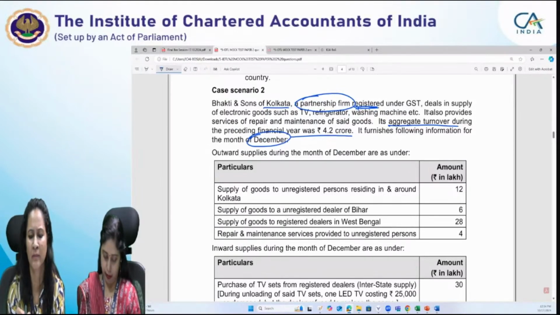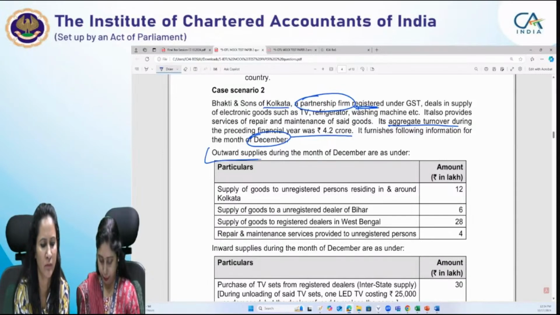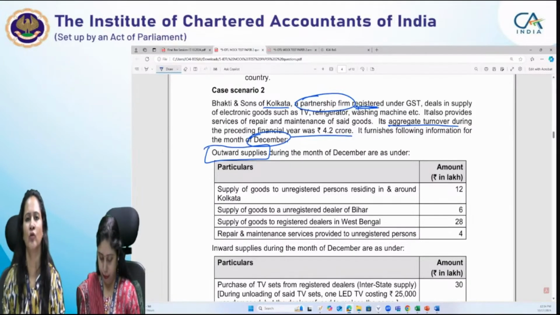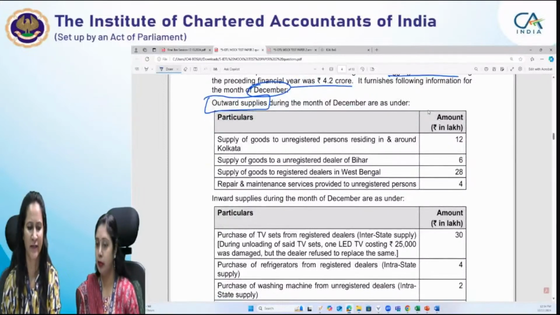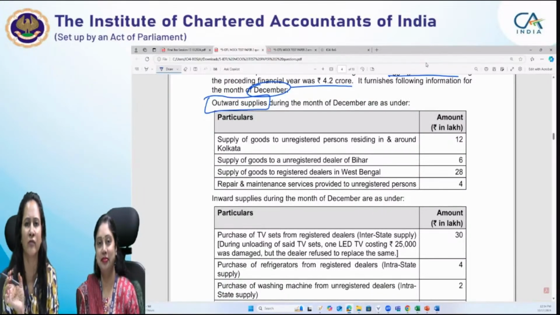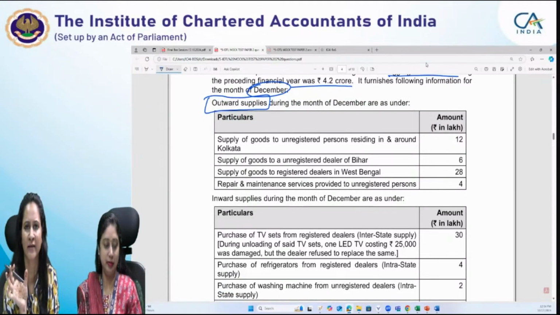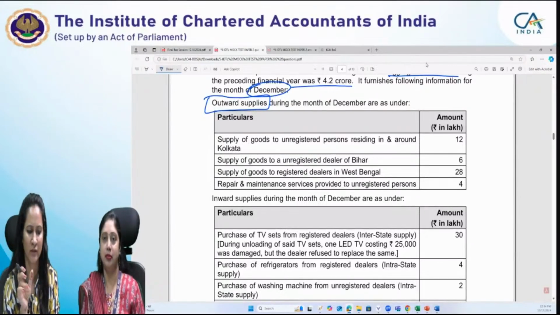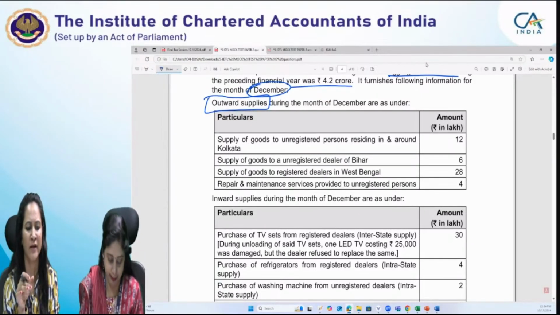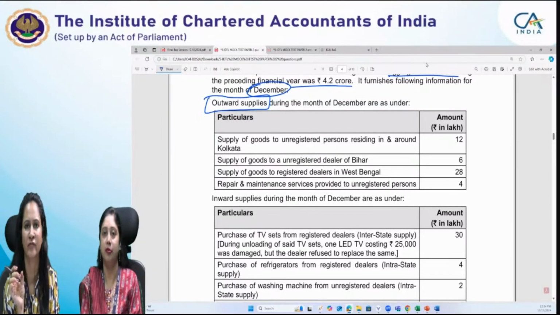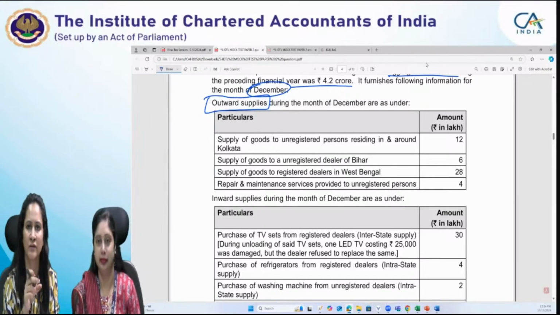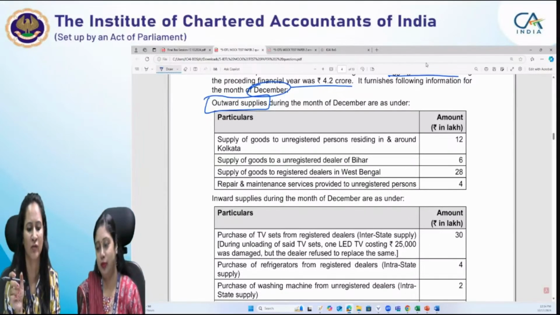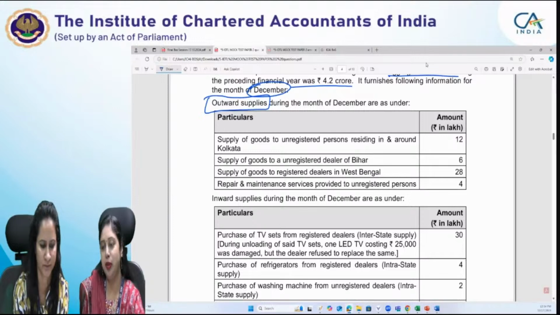Outward supplies during the month of December are given to you. As compared to case scenario 1, this is a different manner of presentation, in that here the outward supplies and the inward supplies are already given to you in a segregated manner. In case scenario 1, it was given in a combined manner, and you yourself had to identify very precisely whether it was an outward supply or an inward supply. Here it is very clearly given to you. This has become easy for you now.